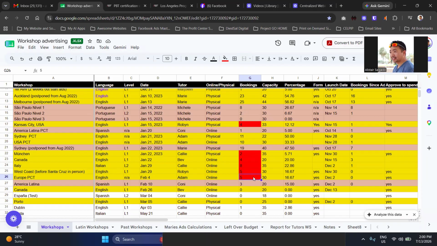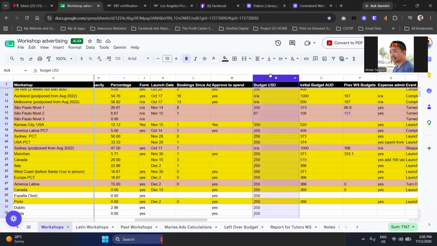So that's it for the budgeting. In the budgeting column here, PBT is an Australian company, that's why we have AUD here. Our Ads Manager is based on AUD, and we also put USD here because we're running workshops globally. I'm converting the tracking budget across currencies, USD approvals converting to AUD spend, and tracking against actual spend per market.